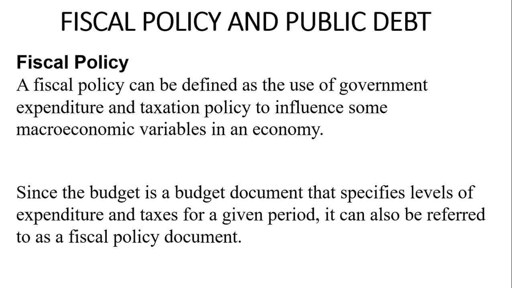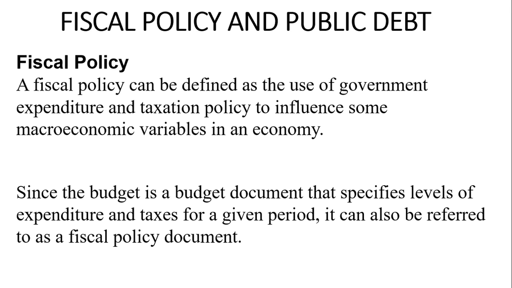So if government wants to control inflation, what the government can do is increase taxes. By increasing taxes, it's taking money from the hands of the public so that the purchasing power of the public will reduce. As it increases taxes, demand for goods and services will go down, and then inflation will be checked. So this is a type of fiscal policy, right?